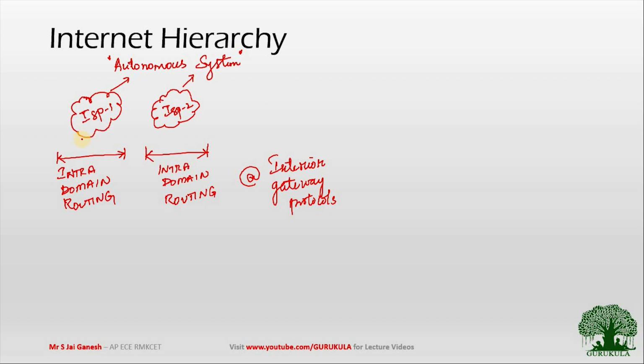In order to satisfy the internet criteria, each and every node on a network should be able to connect to multiple nodes on another network as well. So in order to do that, we will have to exchange packets from one node to another node. How do we do that? If my packets are getting exchanged from one ISP to another ISP, or if I am able to exchange my packets from one autonomous system to another autonomous system, then that type of routing is what we call inter-domain routing.